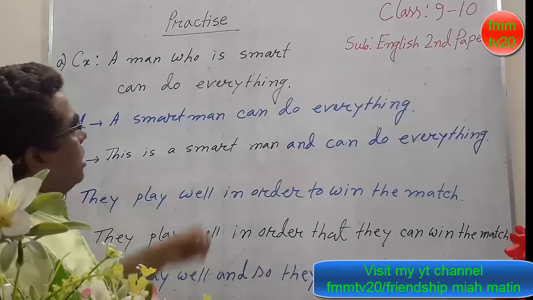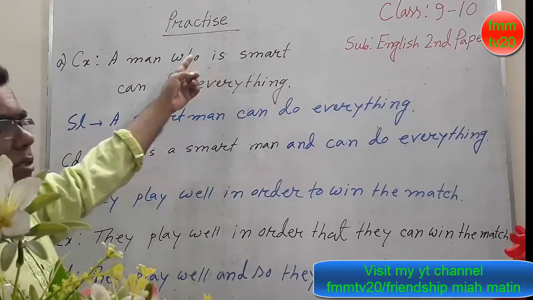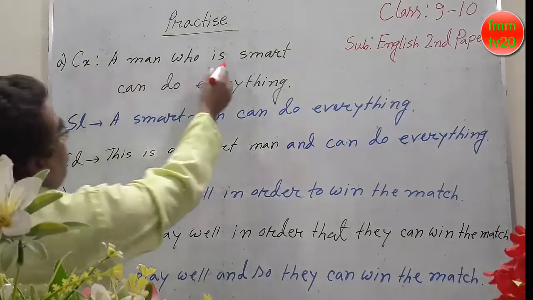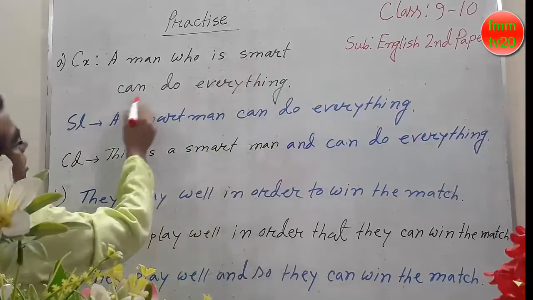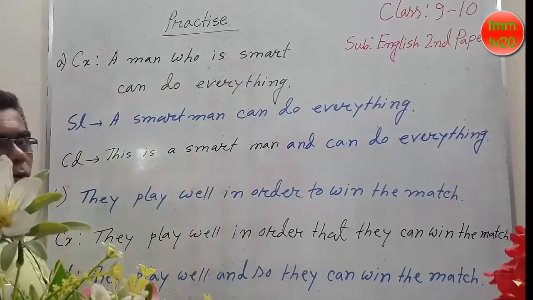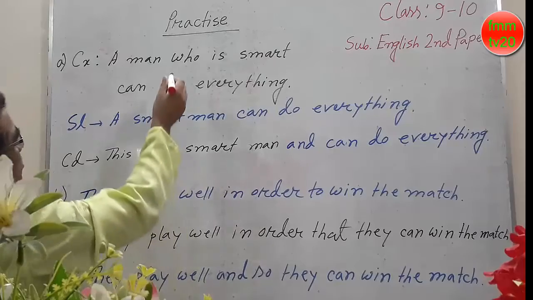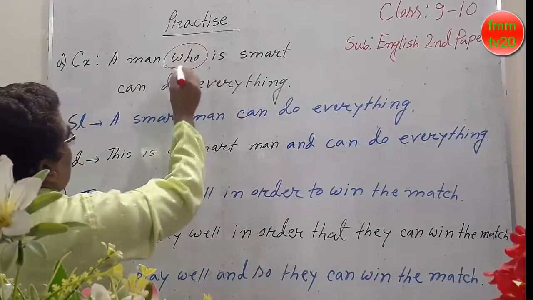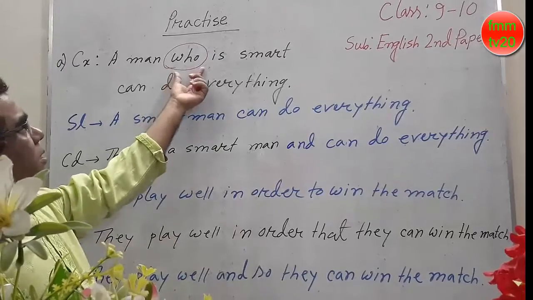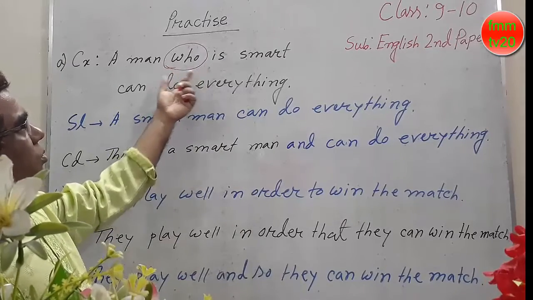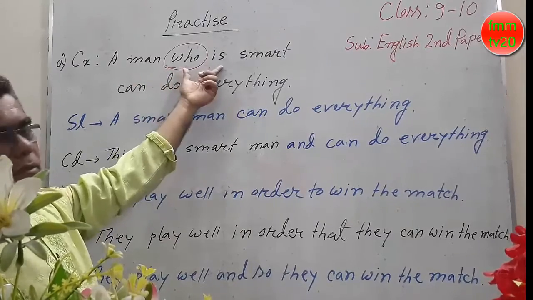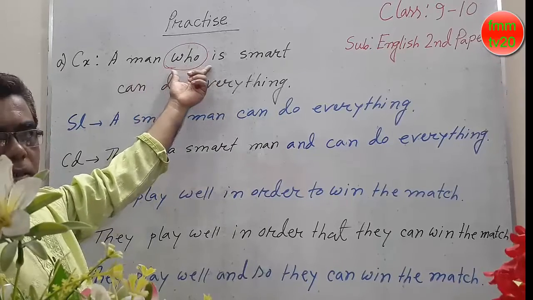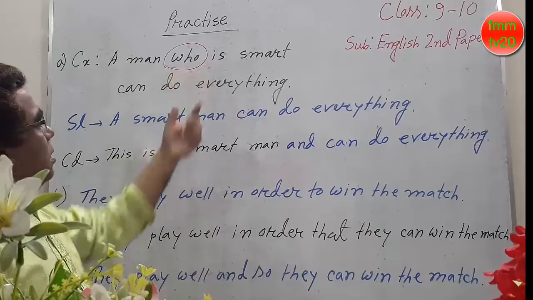Okay, my dear students, now we are going to practice complex sentence. A man who is smart can do everything. So we can say a man who, this is a relative pronoun, and we know that this is a subordinating conjunction and this is a subordinate clause.